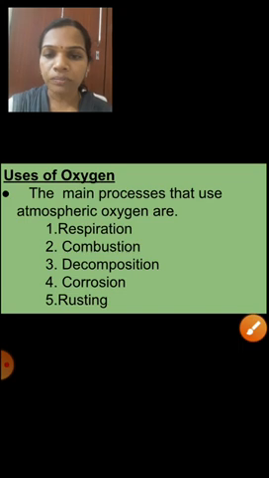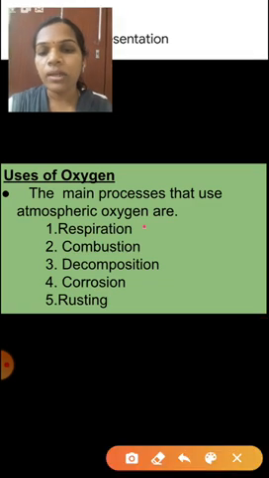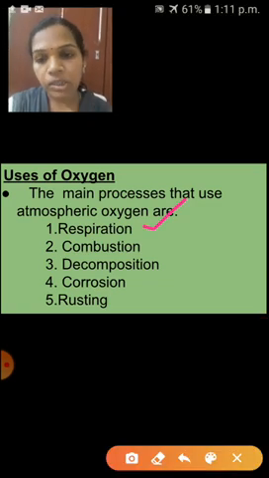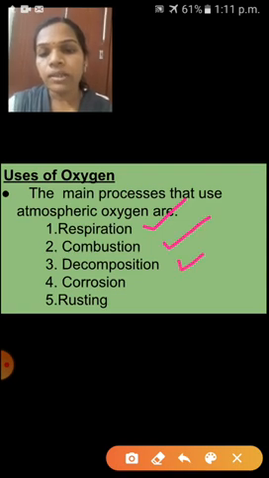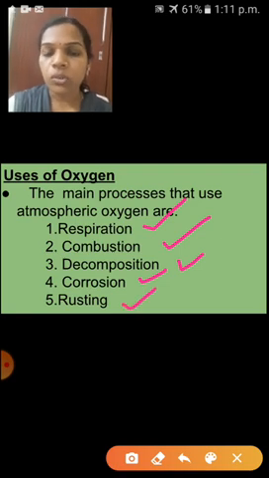Uses of oxygen. The main processes that use atmospheric oxygen are, first, respiration. Respiration means we are taking oxygen and exhaling carbon dioxide. The next one is combustion. The third one is the decomposition process. The fourth one is corrosion and rusting. These last two are chemical reactions.